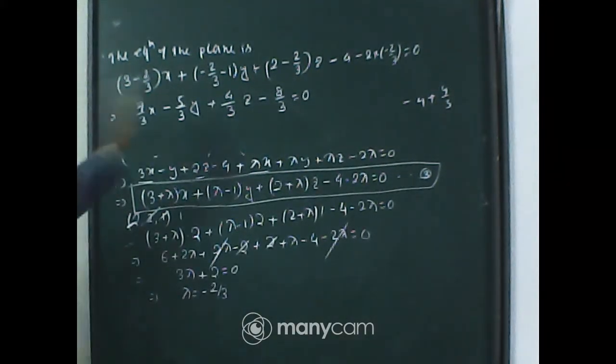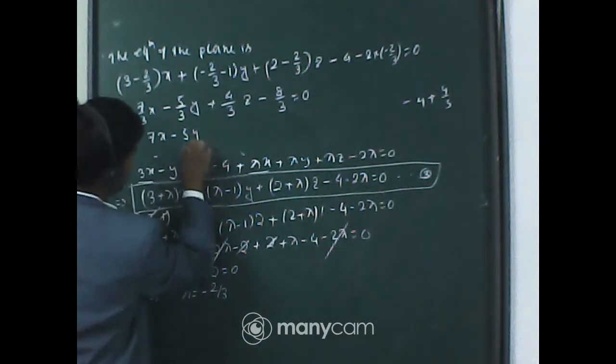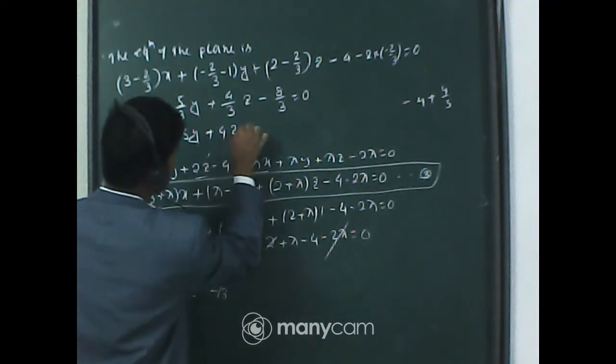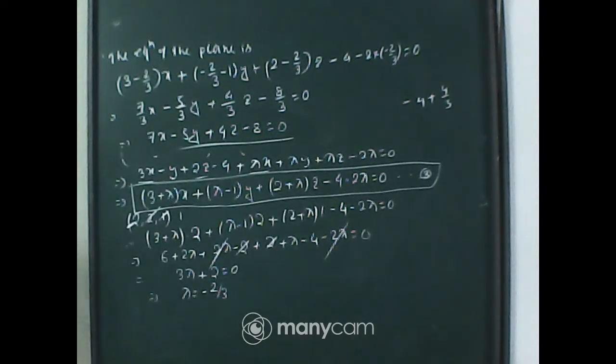Now multiply the equation by 3. If I multiply the equation by 3, it will be 7x minus 5y plus 4z minus 8 is equal to 0. So this is the equation of the required plane, and hence solved.